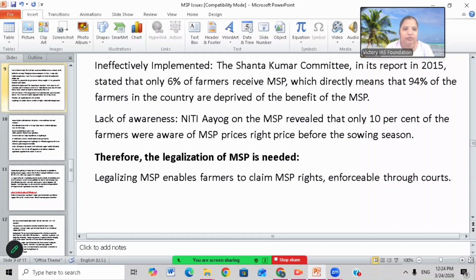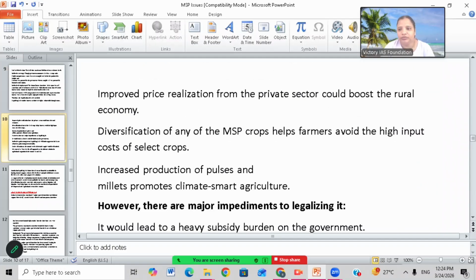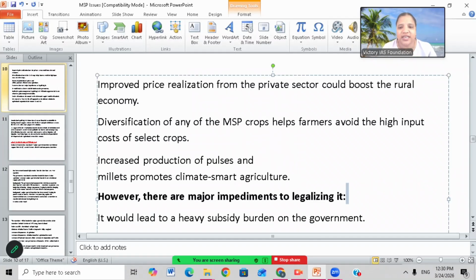That's why there should be some legal provisions for MSP so that the farmers will get proper implementation of MSP. So legalizing MSP enables farmers to claim MSP rights enforceable through courts. Improved price realization from private sector should boost the rural economy, and there should be private sector participation so that some help or support the government will also get.